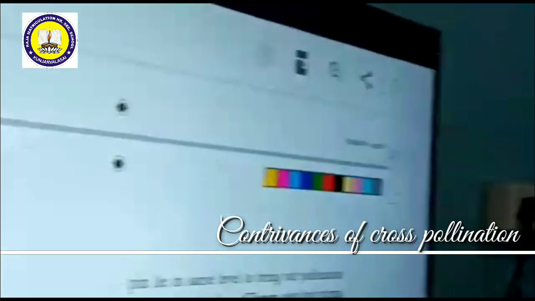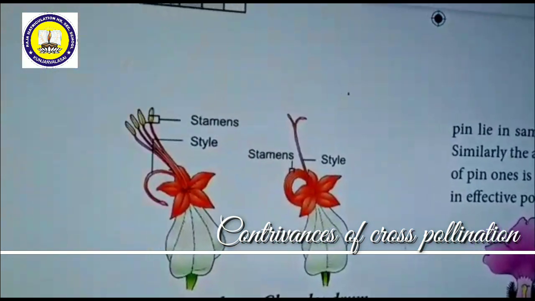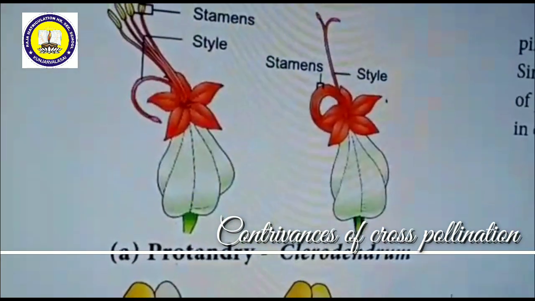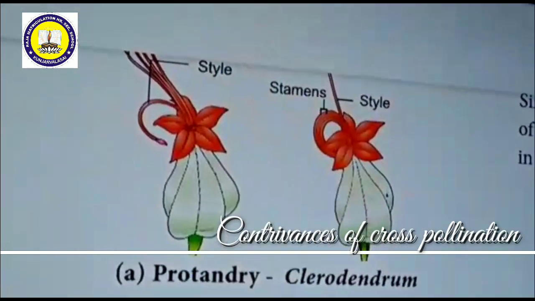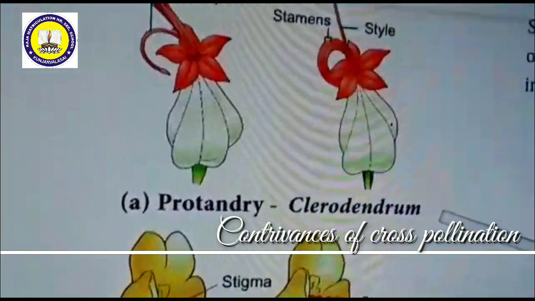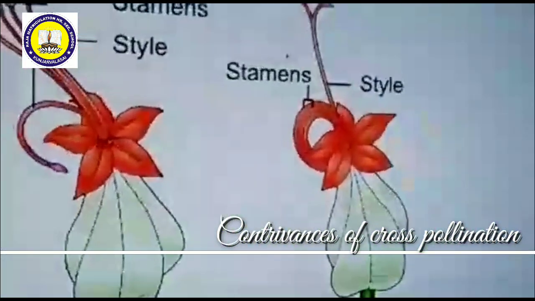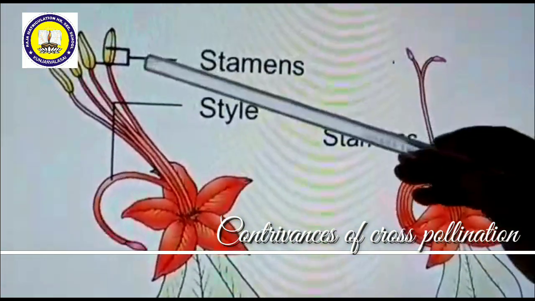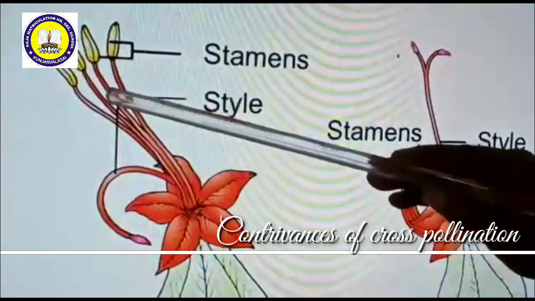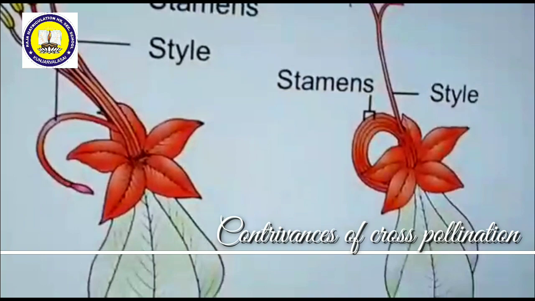These are divided into two types, namely protandry and protogyny. What do you mean by protandry? Proto means earlier, andry means androecium. So if androecium matures earlier, this is called protandry. In Clerodendron flowers, see, this androecium matures earlier. This flower has androecium, this is gynoecium. This androecium or stamen matures earlier than gynoecium. That is called protandry.